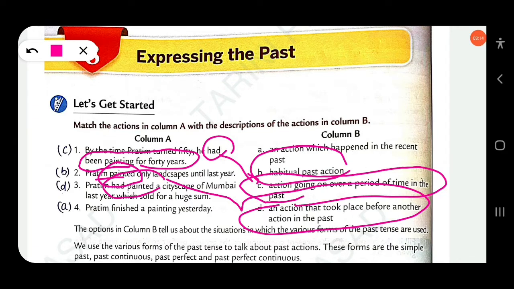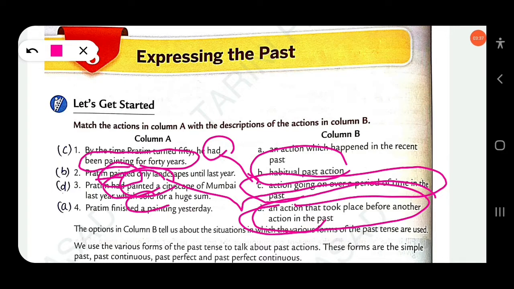Which one is the earlier action? Pratim had painted. The later action is sold, which is simple past. The first action is had painted, and after that he sold.